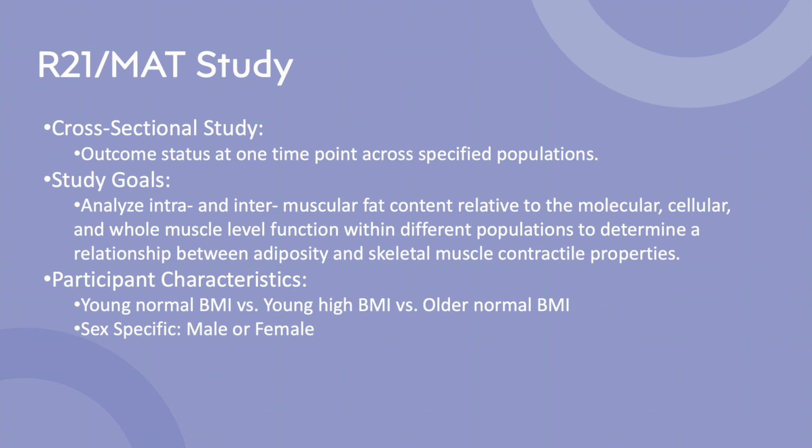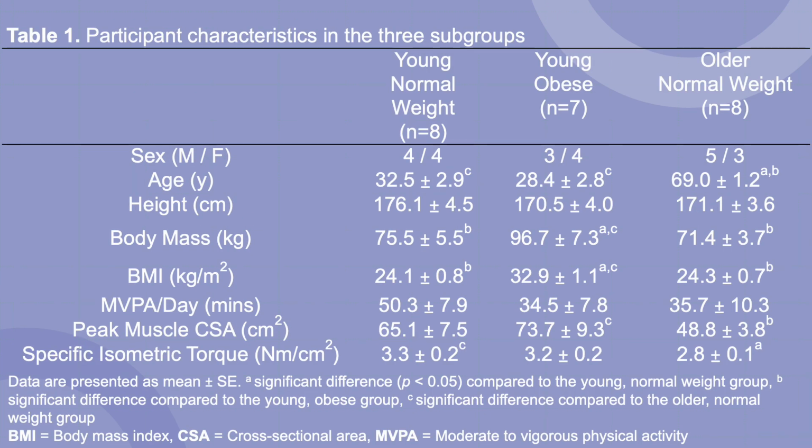So some participant characteristics that I'll show in the next slide. There's young normal BMI versus young high BMI versus older normal BMI, and it's also sex-specific into male or female. Here you can see some participant characteristics in the 3 subgroups, such as sex, age, height, body mass, BMI, moderate to vigorous physical activity per day, peak muscle cross-sectional area, and specific isometric torques. The participants were controlled to maintain a similar moderate to vigorous physical activity per day.